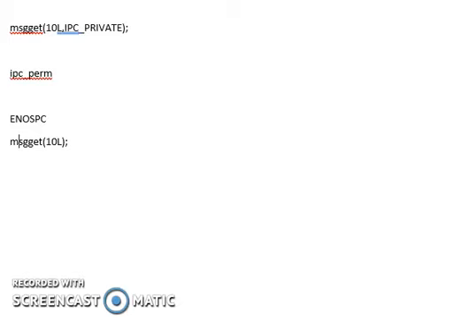When I make this particular system call without using a flag, you first search for the existence of a data structure with IPC key 10L.